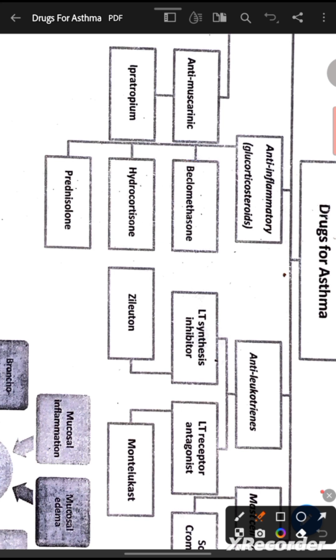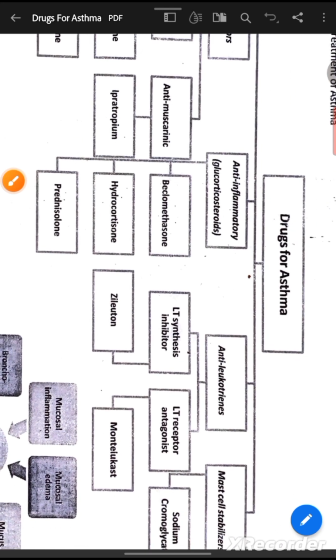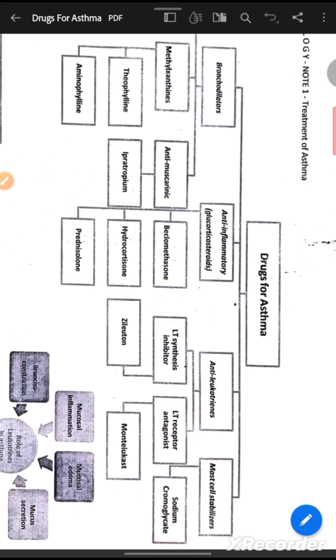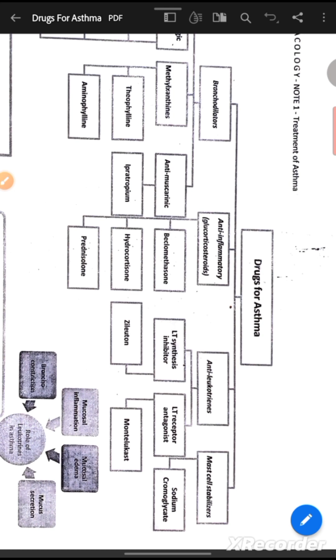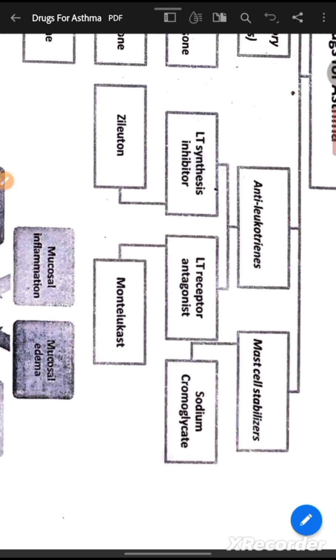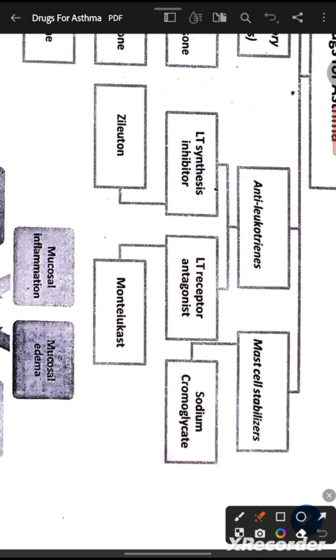The third number of our categorization, the first was bronchodilators B, the second is anti-inflammatory A, and the third is anti-leukotrienes. The most prominent drug used in the normal scenario is montelukast. It comes under anti-leukotriene drugs, and under them there are two categories.